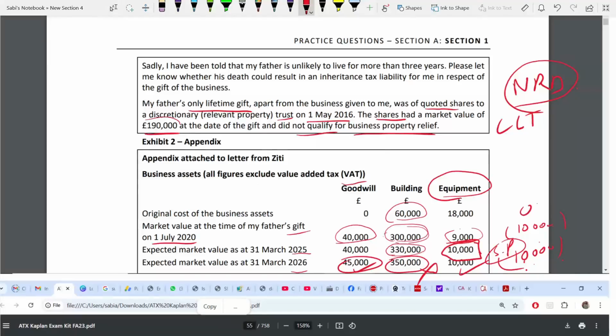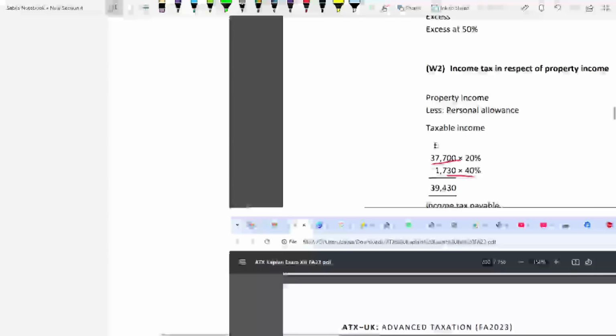This 190,000. Okay. 1st May 2016, gift was made. So it falls within 7 years, so it will utilize the nil rate band 325,000. Okay.